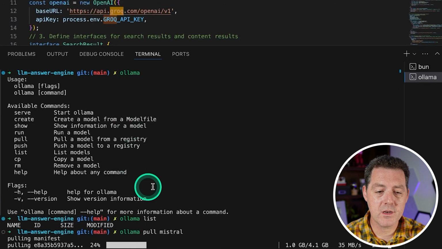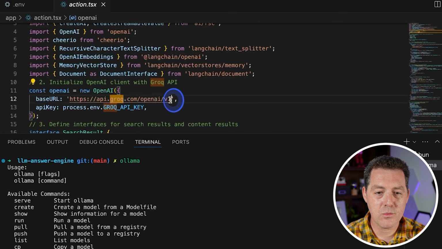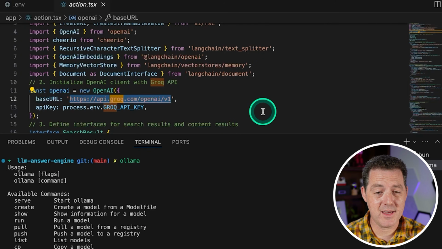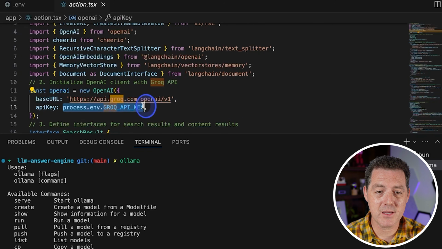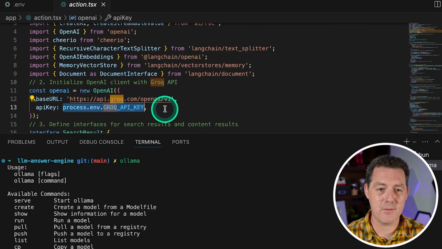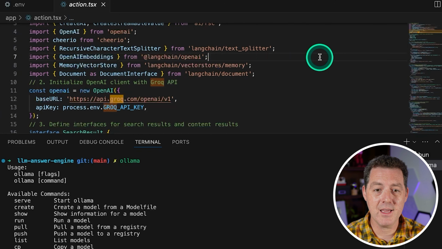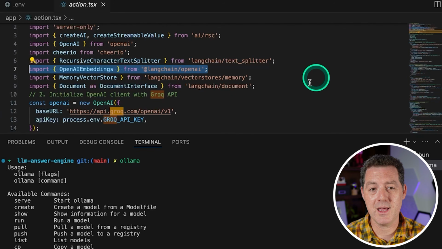Now let me tell you what we're going to do while it's downloading. Right here, we're just going to replace the base URL, and that's really it. So we replace the base URL with our Ollama served endpoint, and then for the API key, we're simply going to put in ollama, but I'll show you that in a moment. Now, the only other thing that hits a third-party API that actually costs money is the OpenAI embeddings.